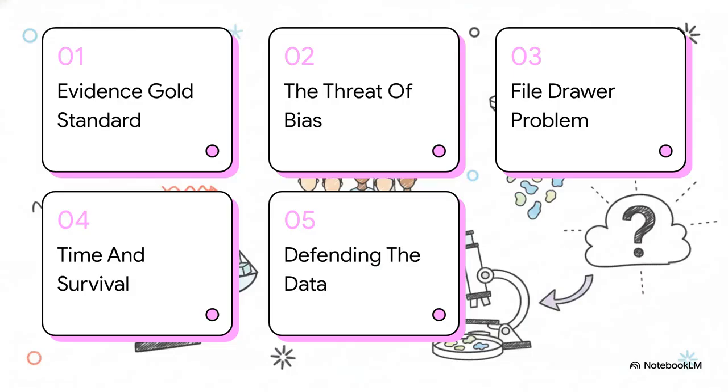Here is our roadmap for today. 1. The evidence gold standard. 2. The threat of bias. 3. The file drawer problem. 4. Distorting time and survival. And finally, 5. Defending the data.